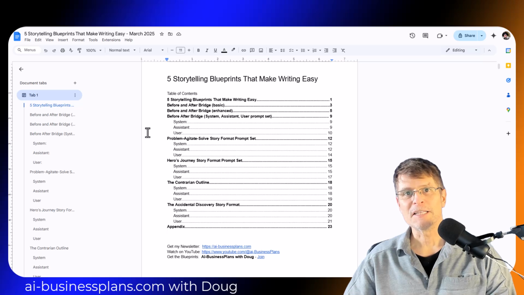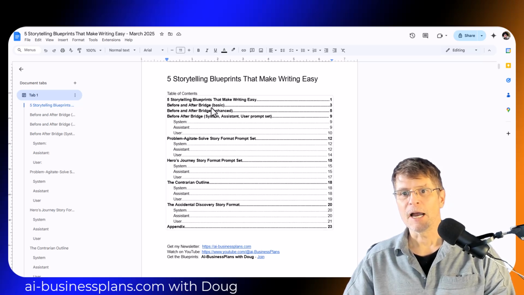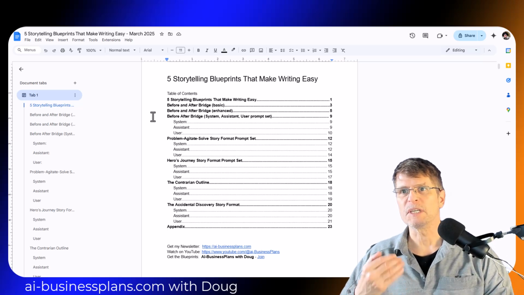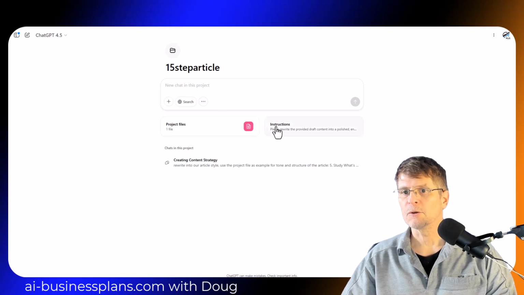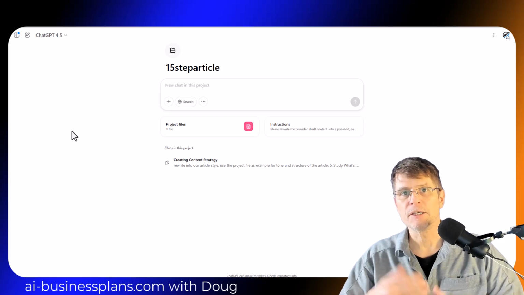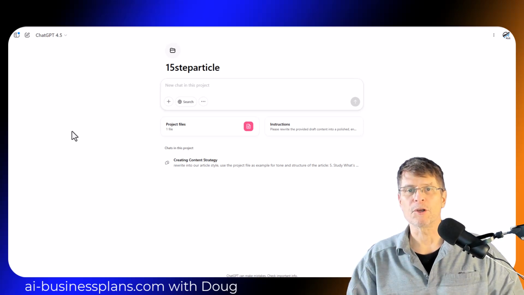Earlier in the video, I demonstrated the before and after bridge as we put that article style together. I have the basic prompt here in this document, and we have an enhanced prompt, and I go through and explain how I enhanced this so that it makes the prompt even better as a first-person story. The first step was to show how to take those instructions and turn them into your own project so that you could give any idea to the project and it'll write an article for you in this format.